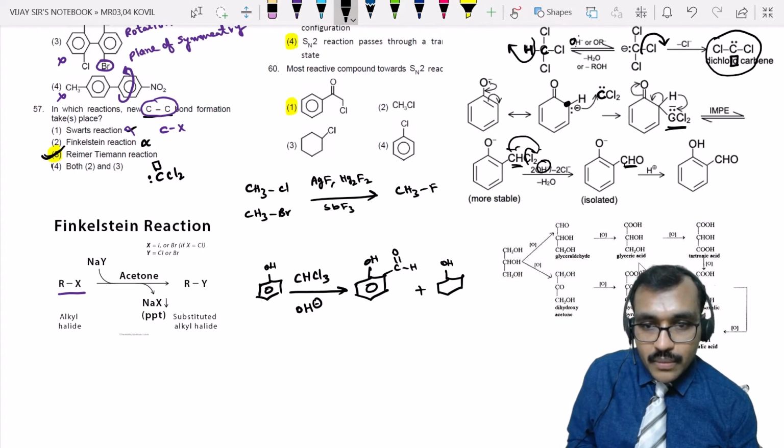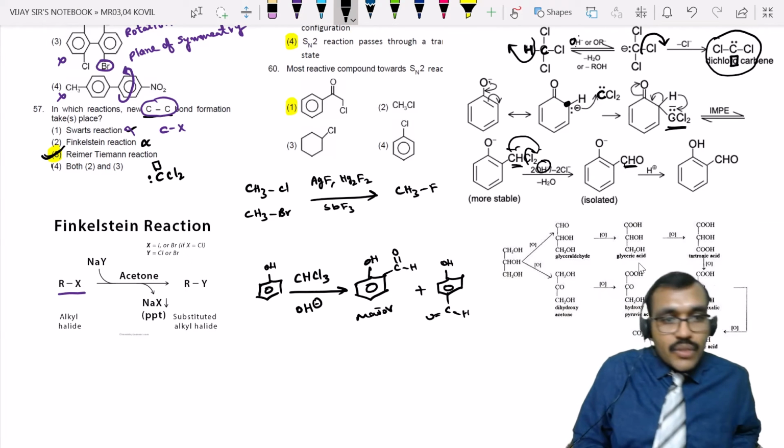This is also possible. But this is the major product, right? So this is the Reimer-Tiemann reaction.